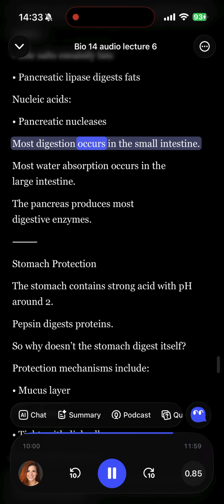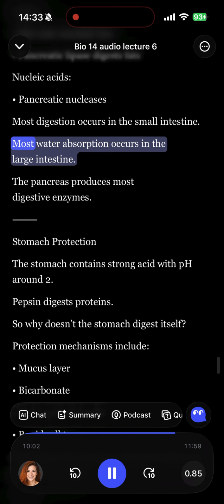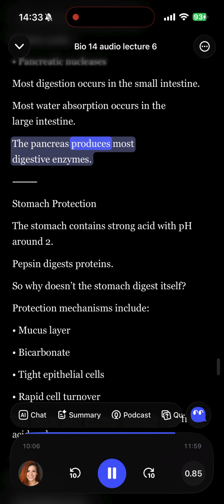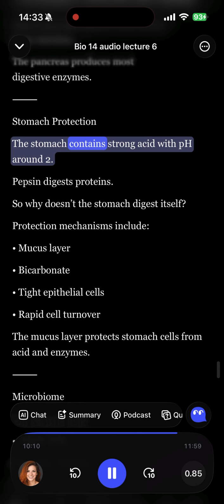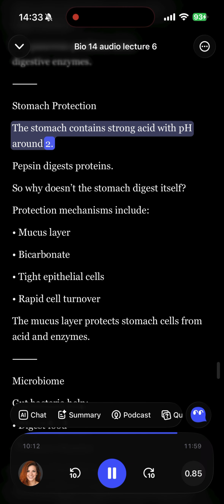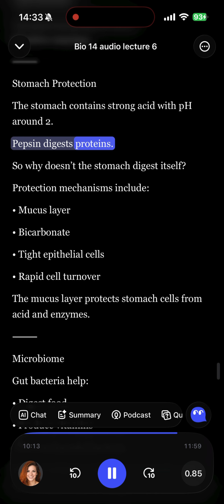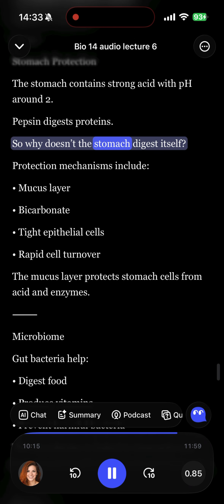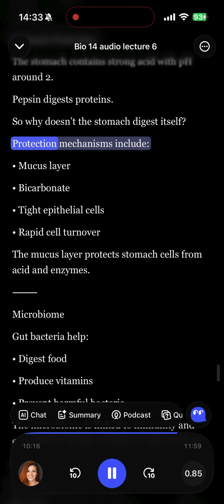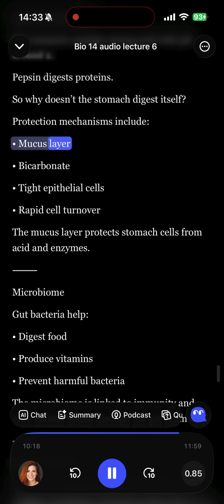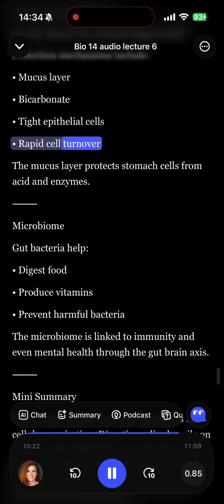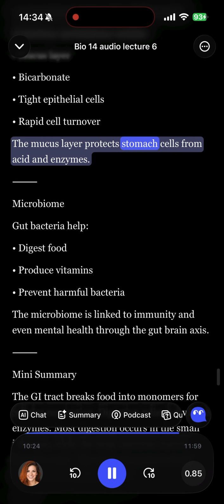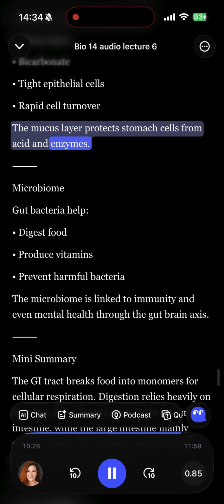Most digestion occurs in the small intestine. Most water absorption occurs in the large intestine. The pancreas produces most digestive enzymes. Stomach protection. The stomach contains strong acid with pH around 2. Pepsin digests proteins. So why doesn't the stomach digest itself? Protection mechanisms include mucus layer, bicarbonate, tight epithelial cells, rapid cell turnover. The mucus layer protects stomach cells from acid and enzymes.